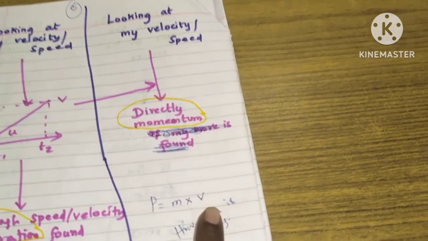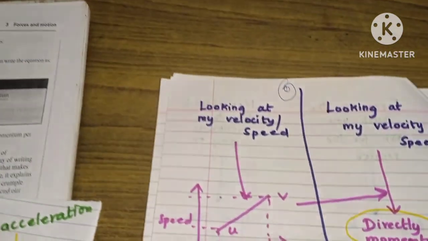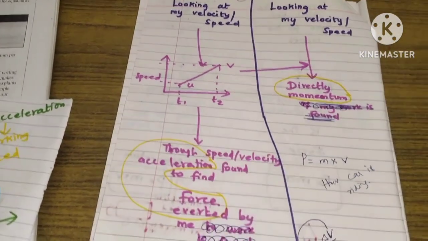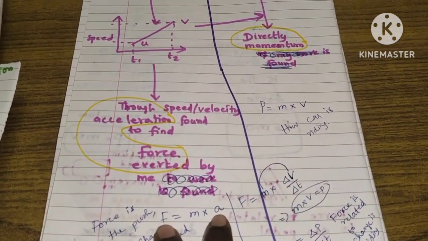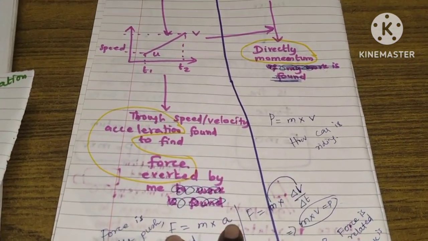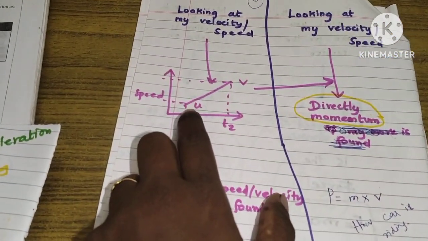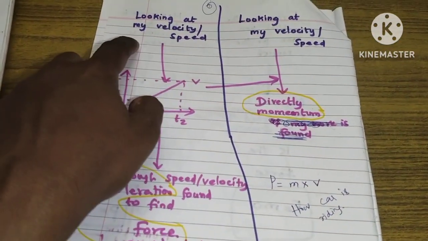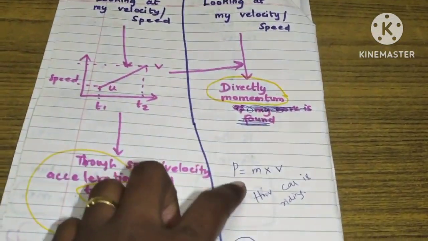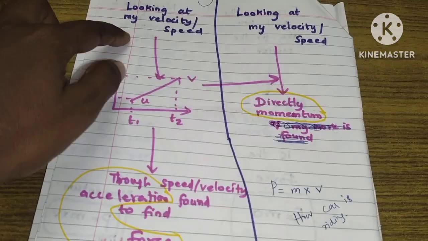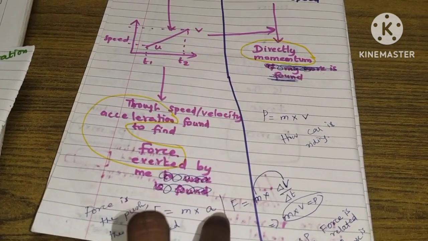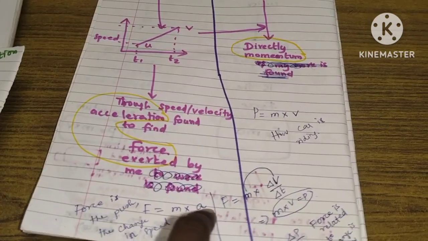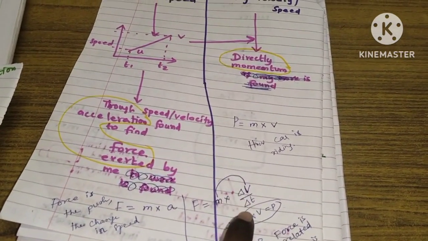If you want to find the force and the velocity, you need the acceleration. So force is equal to mass into acceleration. To find the acceleration you have to know the velocity. Directly from velocity we find momentum, but from velocity we cannot directly find force. It is obtained by using acceleration, because acceleration is the difference in the velocity with respect to the time.